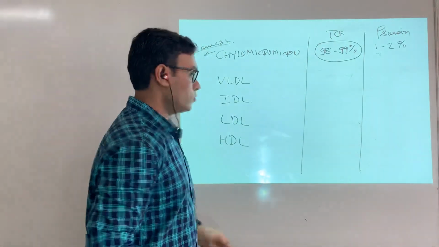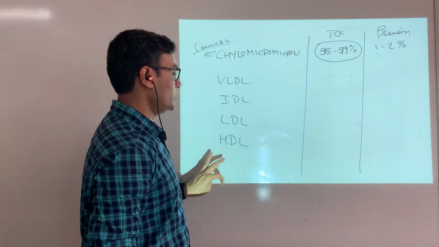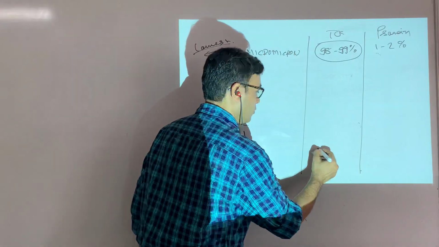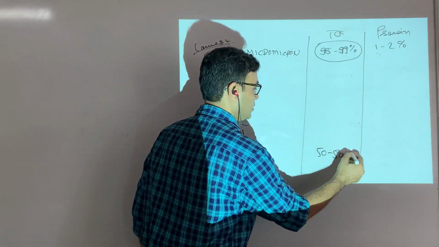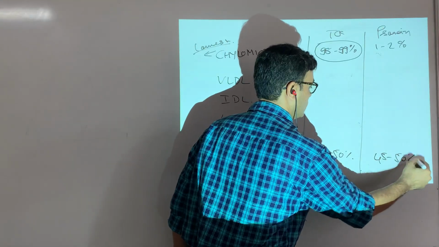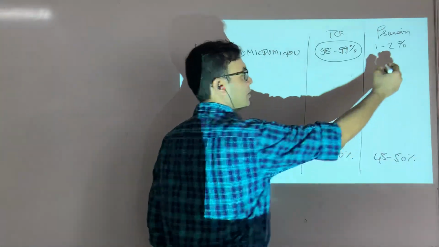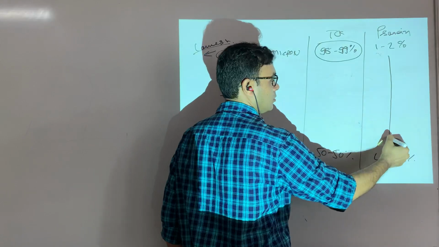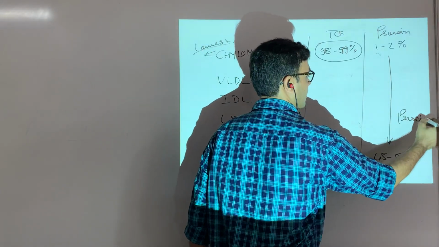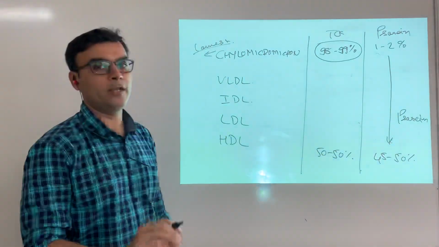As we go down, take VLDL first: it is almost 50 to 55% triglyceride, or you may say 45 to 50% protein. So it is clearly understood that as you go down, the concentration of protein increases, and if the concentration of protein increases, ultimately density increases.